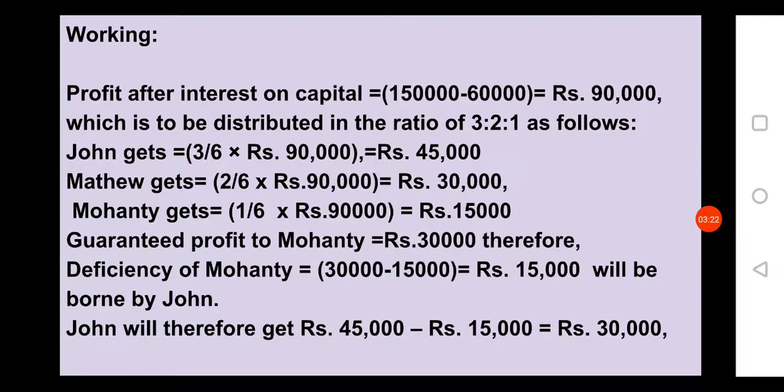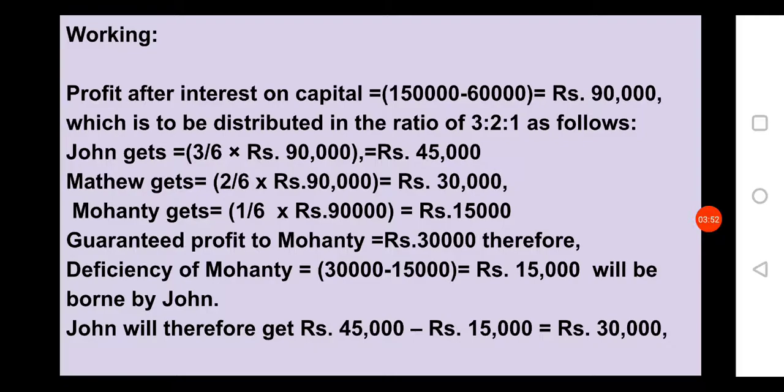But the guaranteed profit to Mohanty in the question is 30,000. Therefore the deficiency of Mohanty, 30,000 minus 15,000 equal to 15,000, will be borne by John. John guarantees 30,000, but according to the new ratio Mohanty gets only 15,000. The remaining 15,000 is borne by John, that is paid by John.